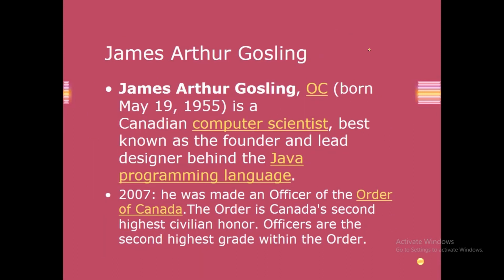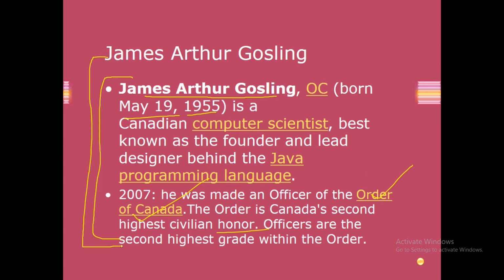Now let's talk about James Arthur Gosling. This point is not in your syllabus, but you must know about the person who developed this language. Java was developed by James Arthur Gosling. It is his full name. He was born on 19 May 1955. He is a Canadian computer scientist. He got many prizes, for example the Order of Canada, which is the second highest civilian honor in Canada. This is all about James Gosling.